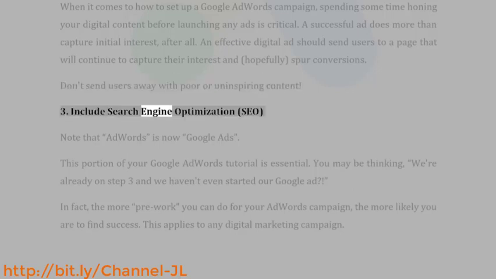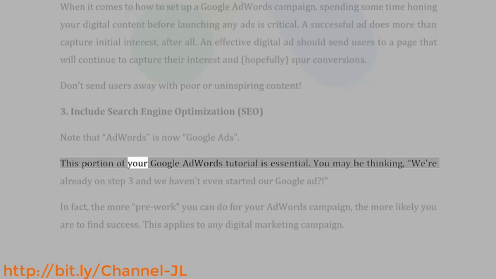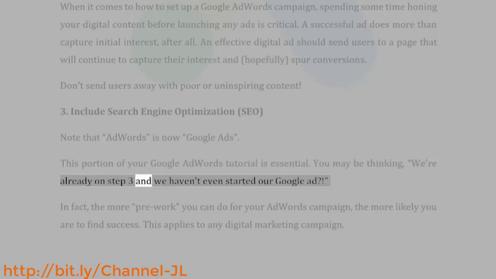3. Include search engine optimization, SEO. Note that AdWords is now Google Ads. This portion of your Google AdWords tutorial is essential. You may be thinking, we're already on step 3 and we haven't even started our Google ad.